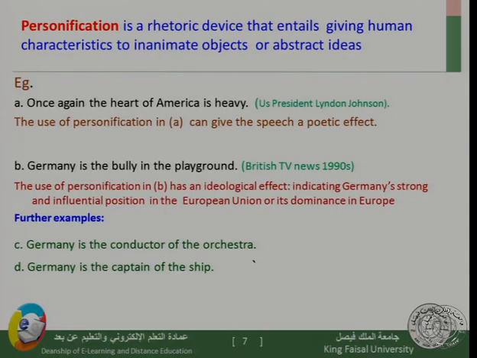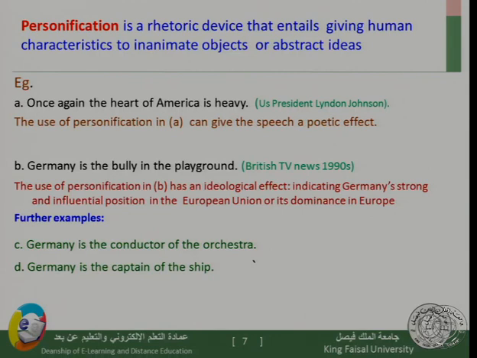Further examples could include, "Germany is the conductor of the orchestra." Now we know that when we have an orchestra, the only one who can conduct it is a human being, but not a thing or a country. So we are also giving this to the name of a country. "Germany is the captain of the ship."